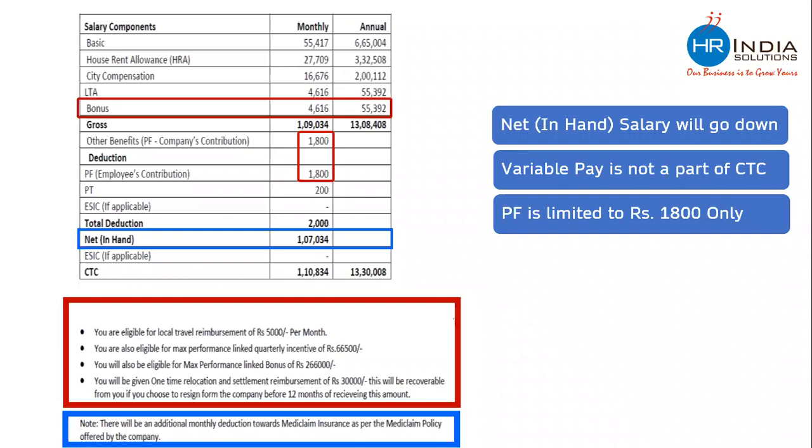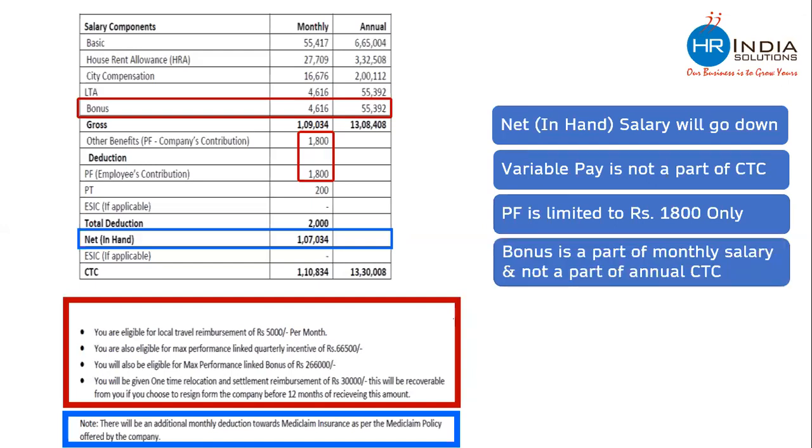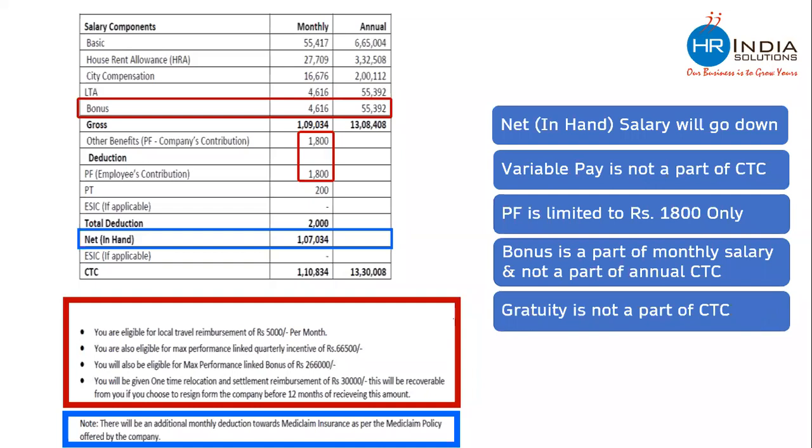You will also see that bonus is coming under the gross salary. We have seen that bonus is a retirement benefit or a statutory benefit, and this comes after the gross, but this company has included bonus in the gross salary, which means bonus is a part of monthly salary for this person and not a part of annual CTC. And you will also see that gratuity is nowhere mentioned in the offer letter. This company is not including gratuity as a part of CTC. This is one set of offer letter.